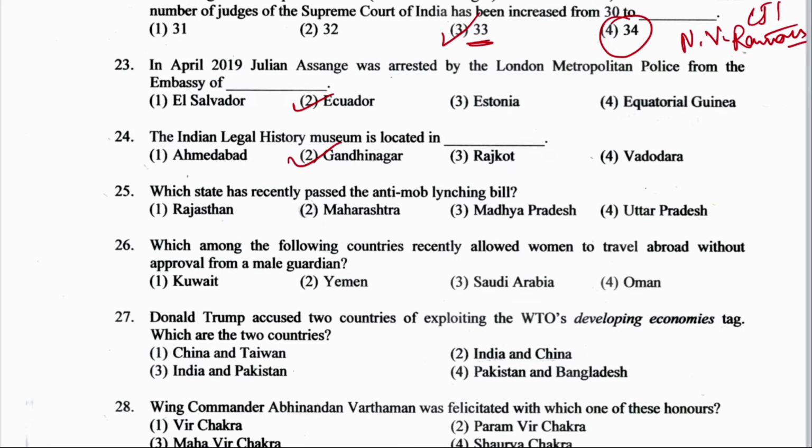Next question 25. Which state has recently passed the anti-mob lynching bill? Rajasthan, Maharashtra, Madhya Pradesh or Uttar Pradesh? Right answer is Rajasthan. Question 26. Which among the following countries recently allowed women to travel abroad without approval of a male guardian? Kuwait, Yemen, Saudi Arabia or Oman? The right answer is option 3, Saudi Arabia.